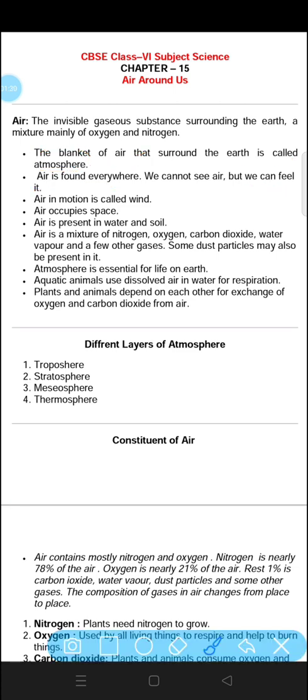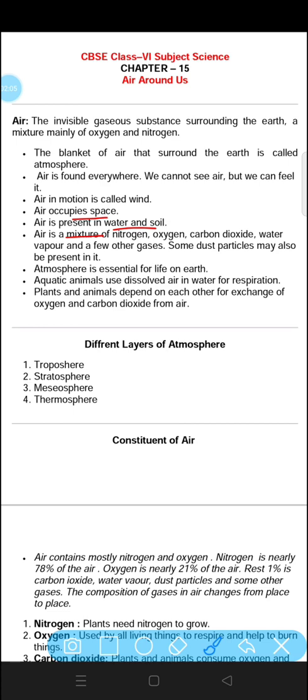Air in motion is called wind. We are not able to see air, but if air is in motion, you can see the movement of different objects, like movement of trees, that is because of wind. So the moving air is called wind. Air also occupies space, but we are not able to see how much space the air is occupying. Air is present in water and soil. Water and soil also have some amount of air in them.